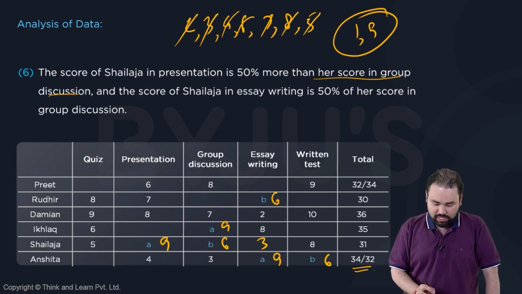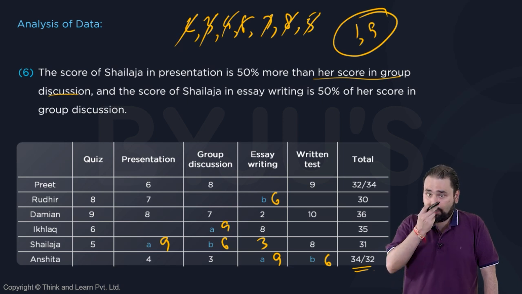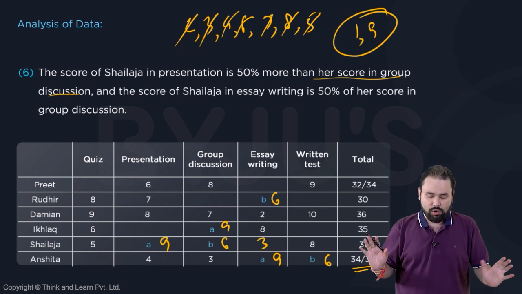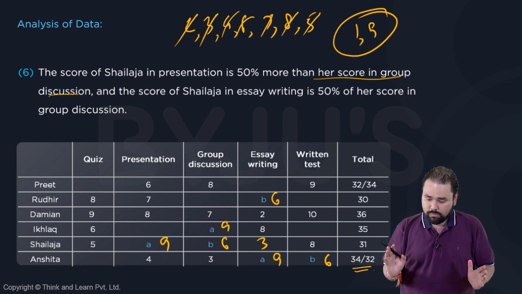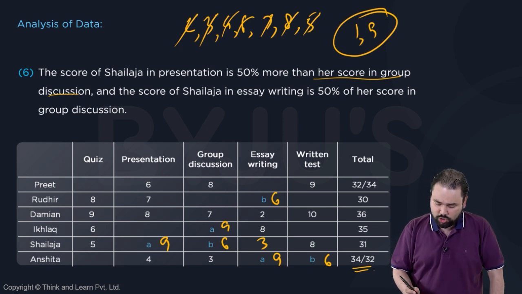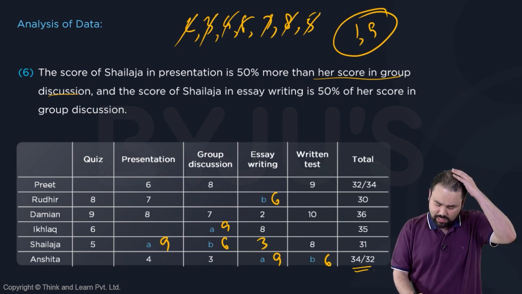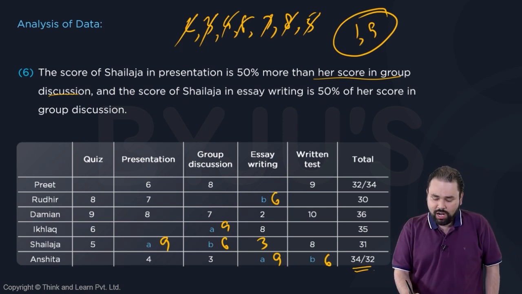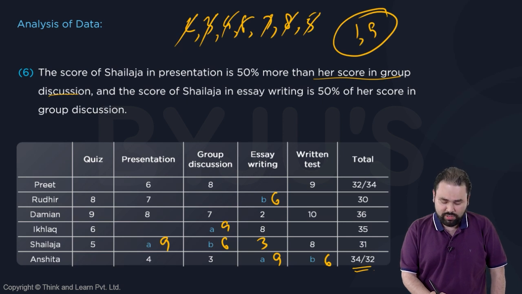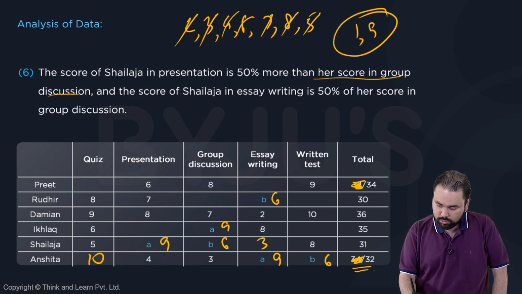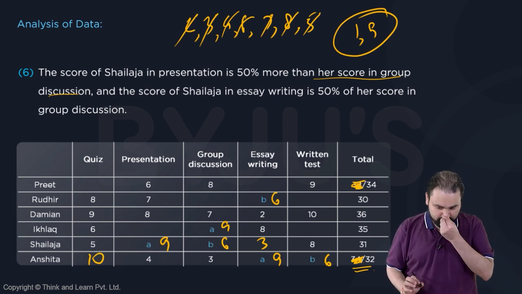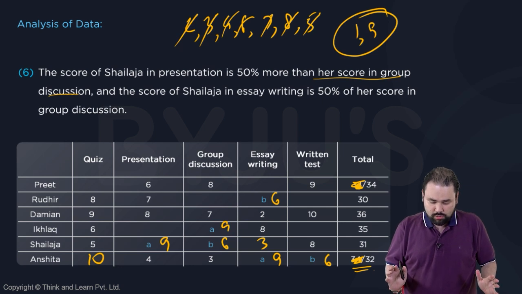So if I'm looking at Shailaja's total, 5 plus 9, 14, 14 and 6, 20, 28 and 3, 31. That is all falling in place. So this is my total which I already have from here. A couple of things that we can get straight away: look at Anshita. Anshita is 7 and 9, 16, 16 and 6 is 22. Now Anshita can't be 34 because then she will need 12 in quiz. That means Anshita is 32, which means this is 10 and this is 34. Clear? Easy? So we've gotten all values.